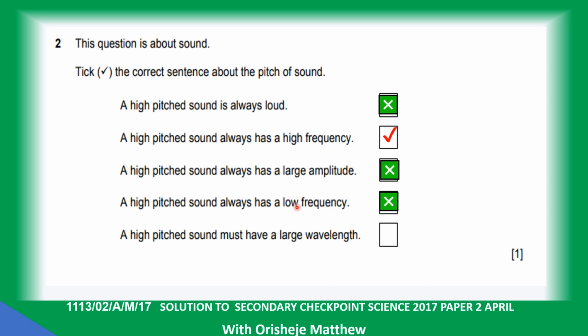A high-pitched sound always has a low frequency. No. A low frequency sound has a low pitch, not a high pitch. A high-pitched sound must have a large wavelength. No. So the only correct answer is: a high-pitched sound has a high frequency.